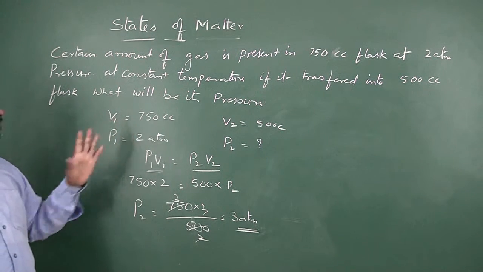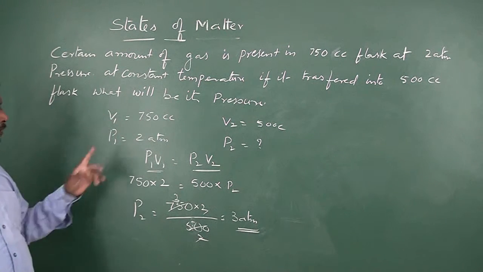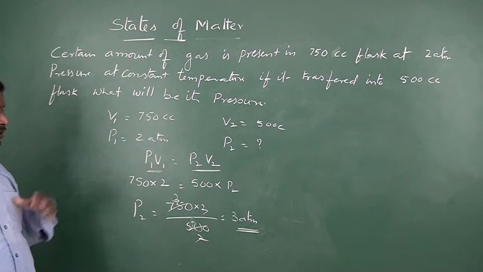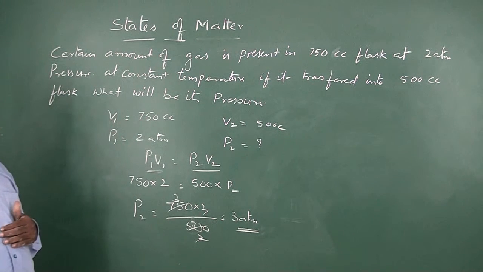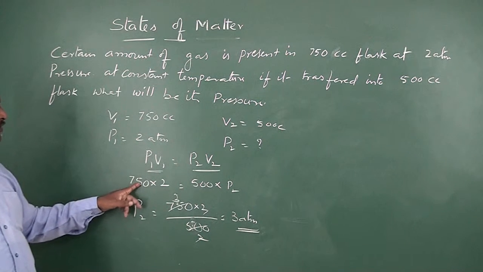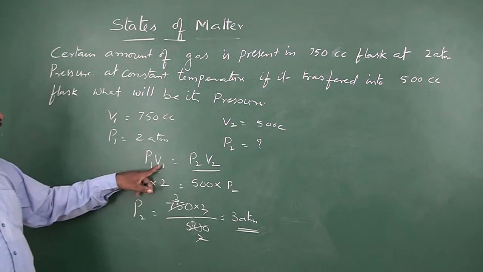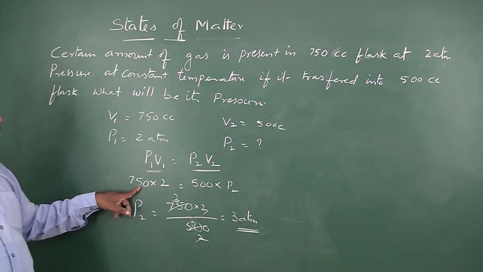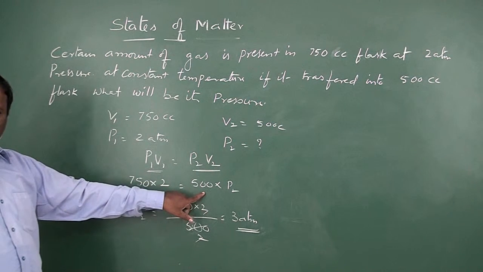So V1 is equal to 750 cc, P1 is equal to 2 atmospheres, V2 is equal to 500 cc and P2 you have to calculate. P1 V1 is equal to P2 V2.